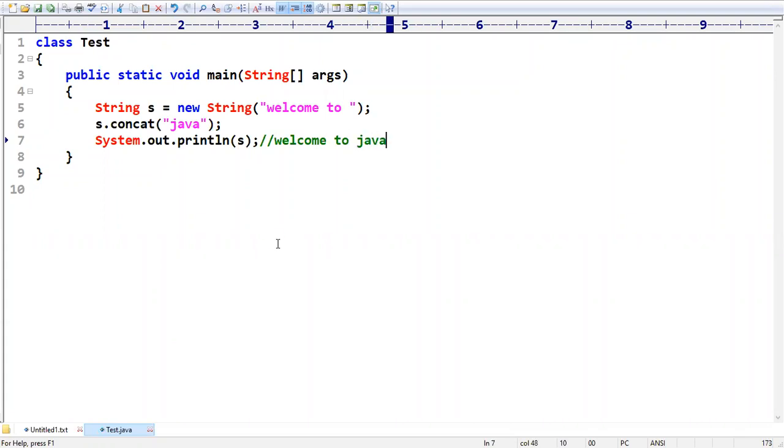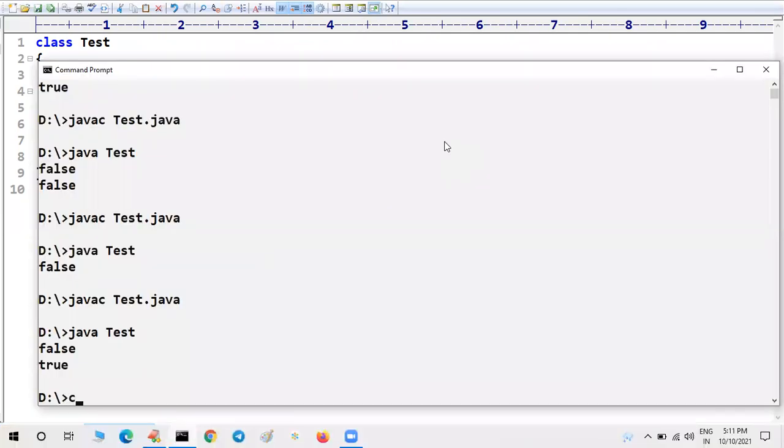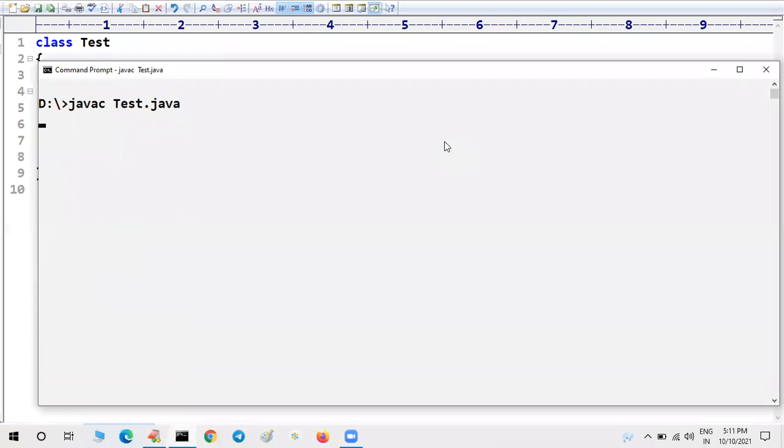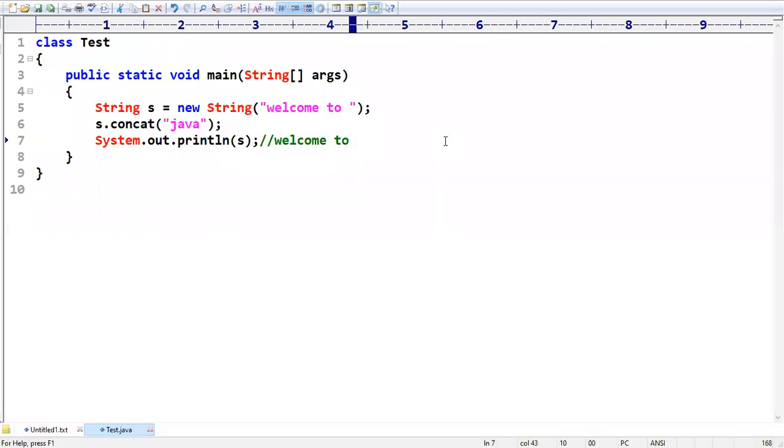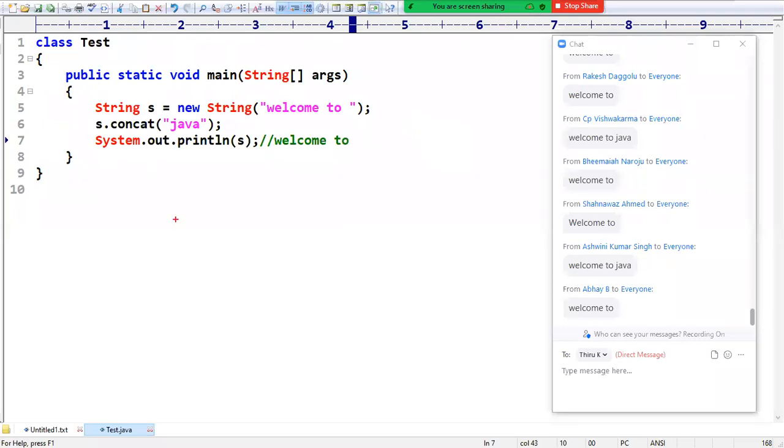Could you please confirm, is it welcome to or welcome to Java? Which answer are we going to get? Very good, excellent. The majority of the people are saying welcome to. Some people are saying welcome to Java. Very good. Make sure that we are going to get only welcome to, because just now I told you, on a string object, if you are trying to perform any modifications, those modifications won't be reflected.